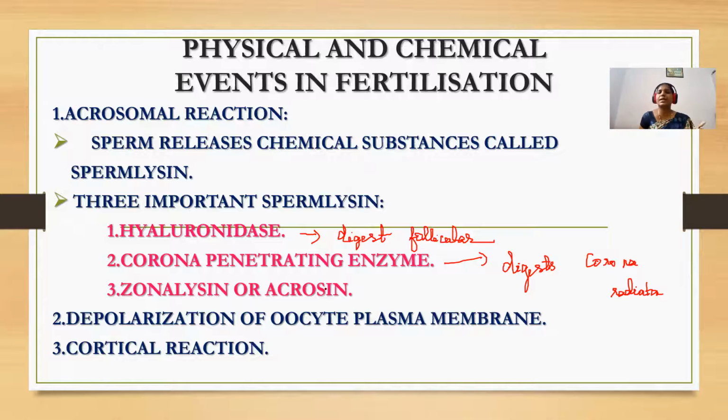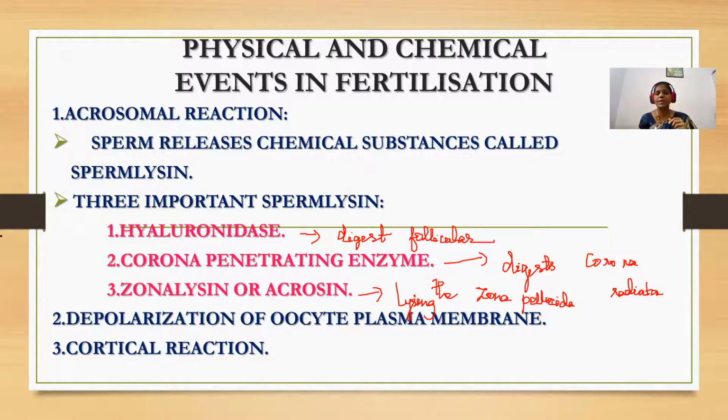Then zona lysin lyses the zona pellucida. It is a layer which is present inner to this corona radiata. So the digestion of all these layers enhances the entry of sperm into the ovum.